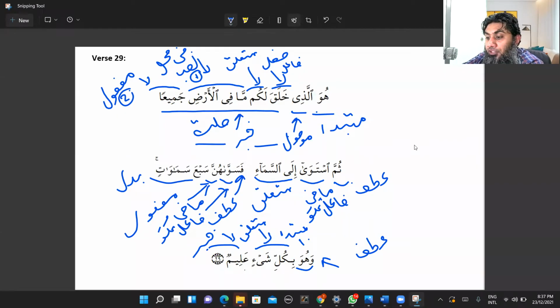A'udhu billahi minash shaitanir rajim. So, analysis of Suratul Baqarah, ayah number 29. Let's begin. A'udhu billahi minash shaitanir rajim.